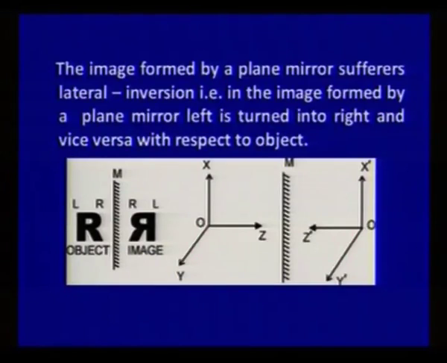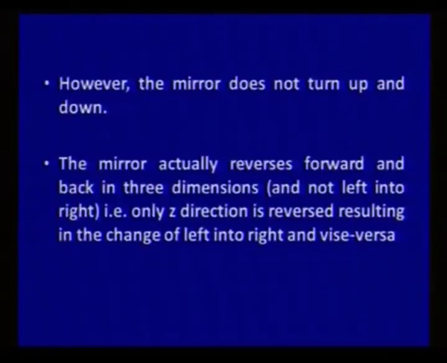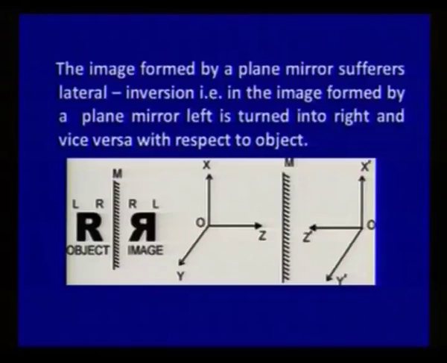There is a change in the 3-dimensional figure, and it is very important to know that the mirror actually reverses forward and back in 3 dimensions and not left to right. So, only the Z direction is reversed, as you have already seen, and we call this phenomenon lateral inversion of light.